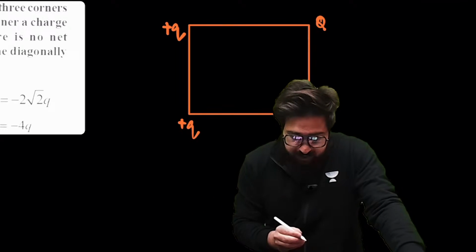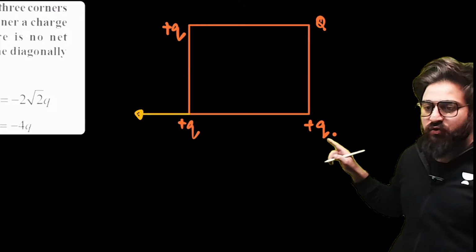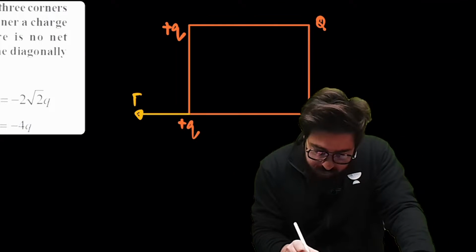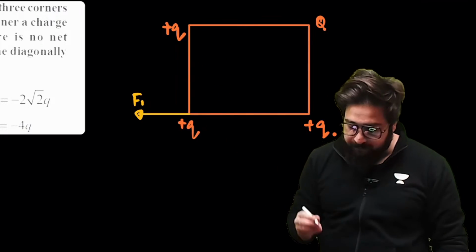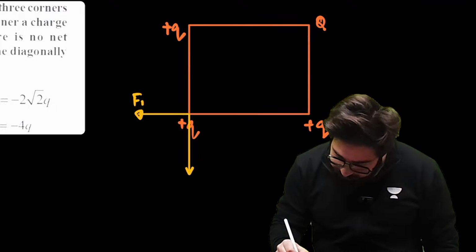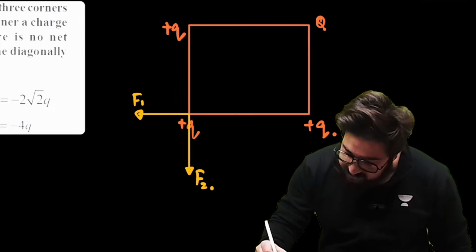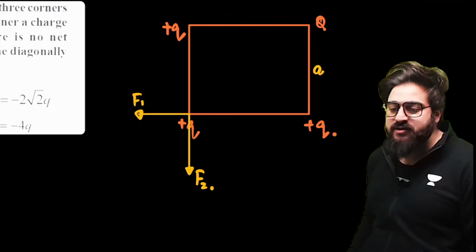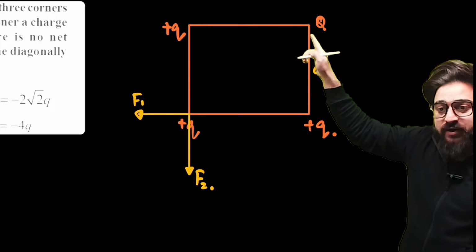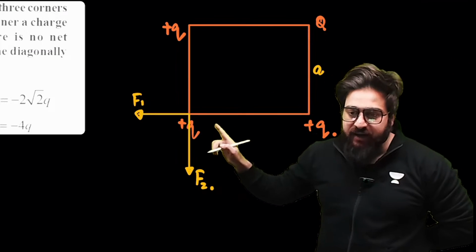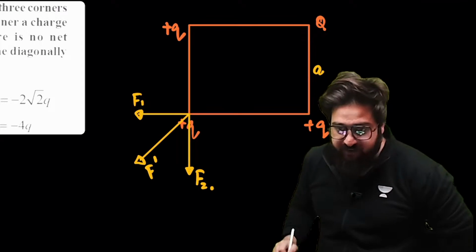On this one, the first force will act in this direction, because this charge will repel this charge. Let's suppose this is the F1 force. Similarly, we have the charge Q over here. This will also repel this charge in this direction. Let's say this is F2. Now, my dear friends, let's suppose this is A. This side is basically A. Now, we have got this charge over here also. So this charge will also apply a force on this charge, something like this, because this is also positive, and we call this F dash.